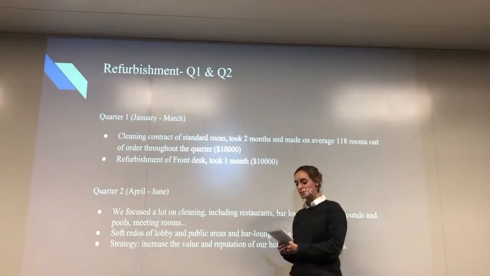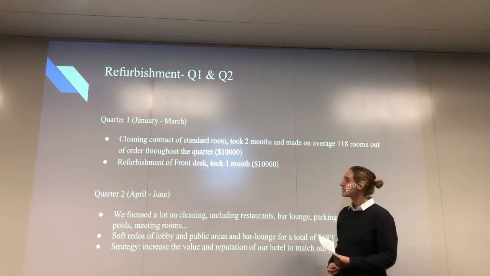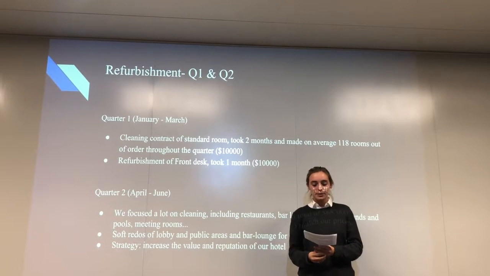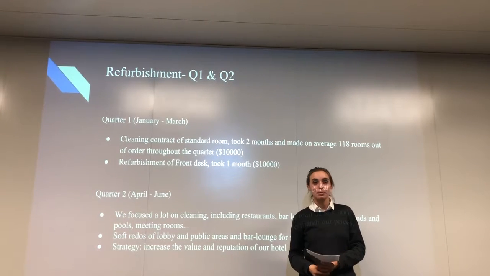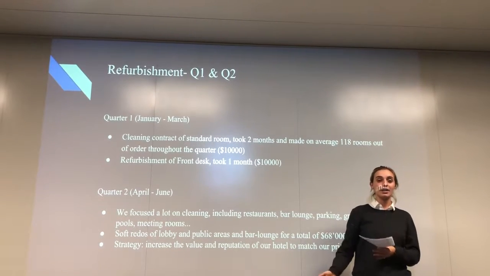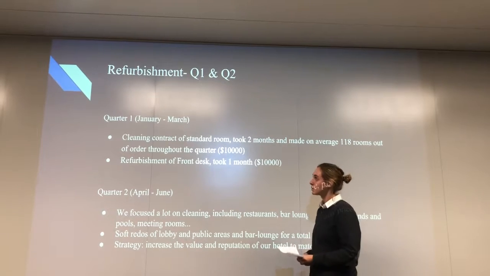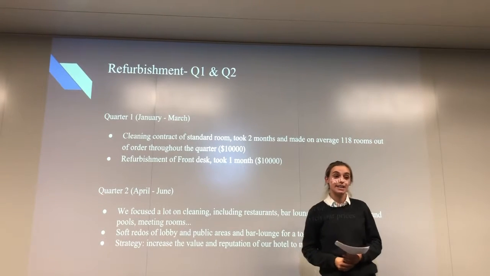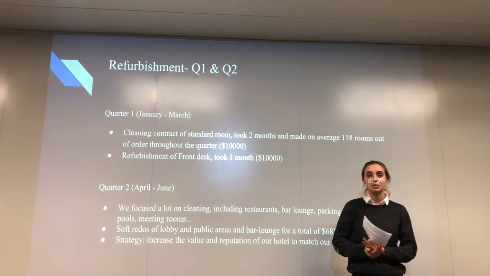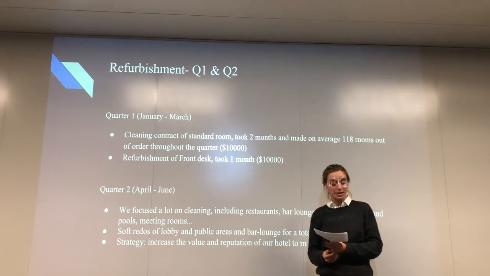So we began the refurbishments by cleaning the standard room, which cost us $10,000. We did so in order to provide our standard guests with properly cleaned rooms, as our room rates in January were relatively high compared to our competitors. The contract lasted 2 months, making some of the rooms out of order, so on average 118, but it wasn't a problem because at that moment our occupancy was quite low with 46.5% occupancy.